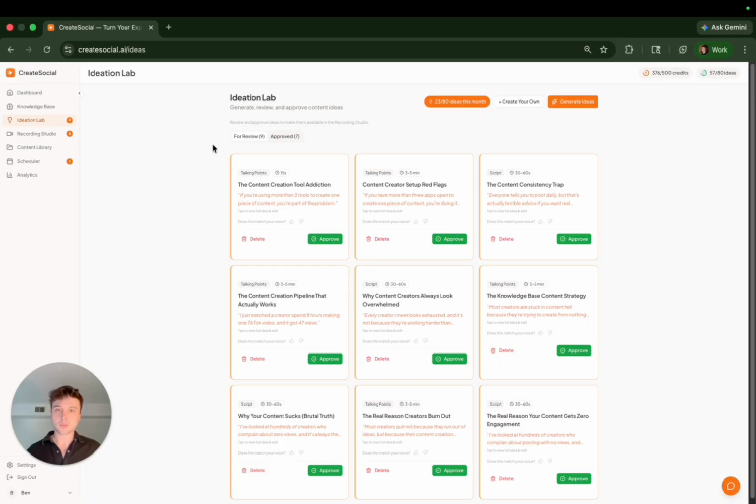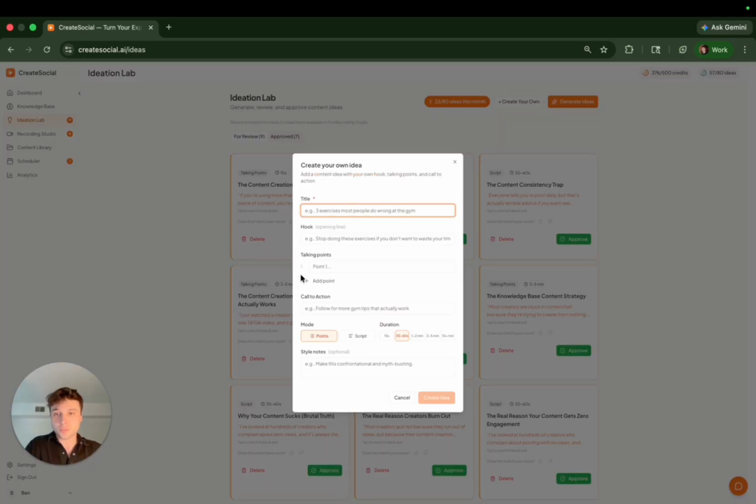The Ideation Lab's job is to make it so that this never happens anymore. It makes content creation efficient while still allowing you to be as creative as you want to be, as creative as possible, but you're now able to say exactly what you want to say and not feel like you missed something in that piece.